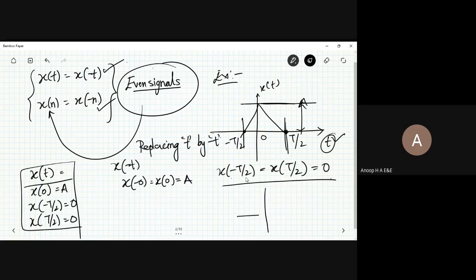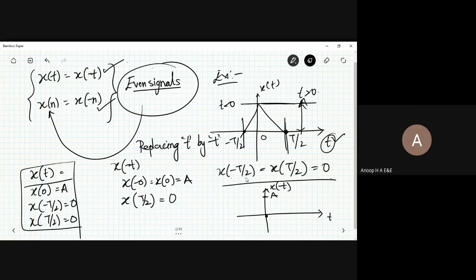Okay, so let me draw the signal again. So x of minus t is present there. At 0, you are going to have a value called a. Next, this is minus t by 2 and t by 2. I'm going to replace minus t by 2, that is the left hand side, t less than 0, t greater than 0. This is minus t by 2. I'm going to take it as plus t by 2 here. So changing t with minus t, minus of minus is equal to plus, and x of t by 2 is said to be 0.